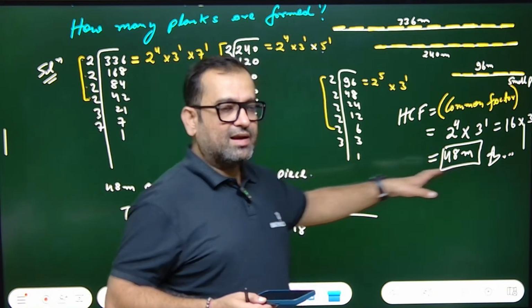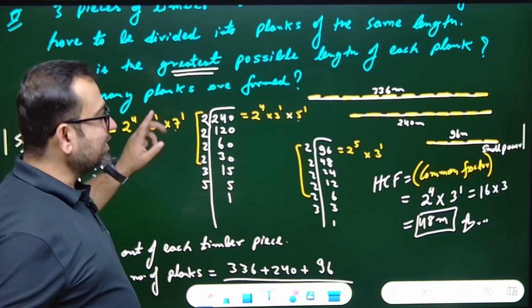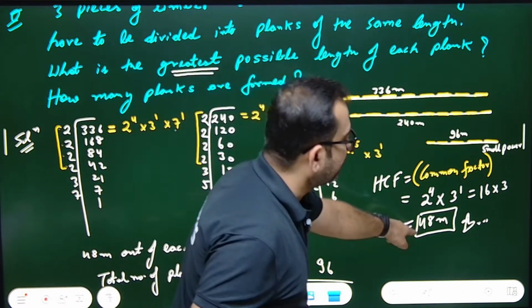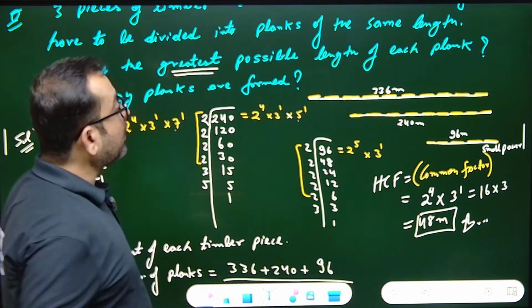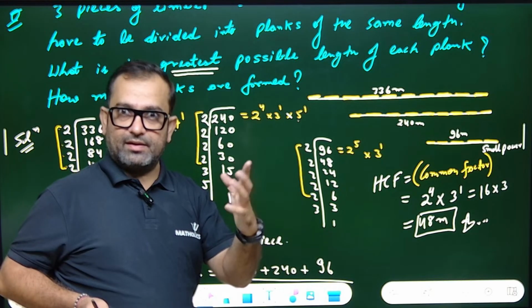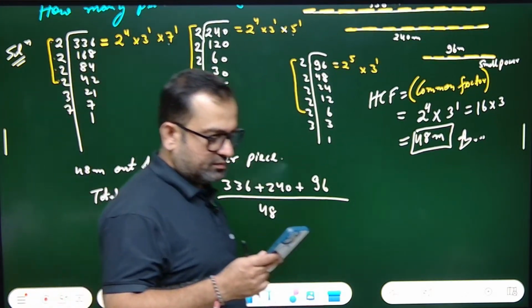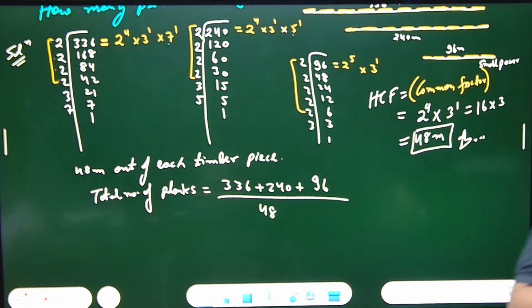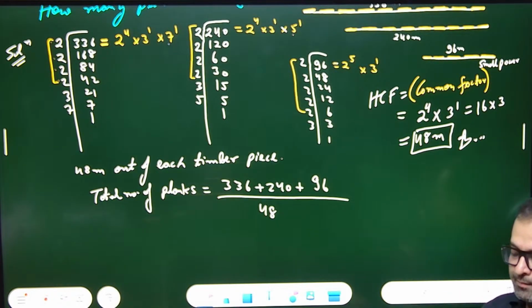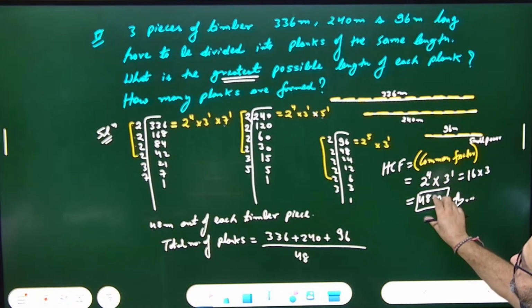Solve this and calculate this and tell me in the comments, right? The length of the greatest plank, I told you how to find out, 48 meters, but now you have to find out how many such planks are formed. So total length divided by length of one plank. Okay, tell me in the comments, everyone, after solving this question. Let's go. Very good. Solve and tell me. First copy, then solve and tell me. This is the question.